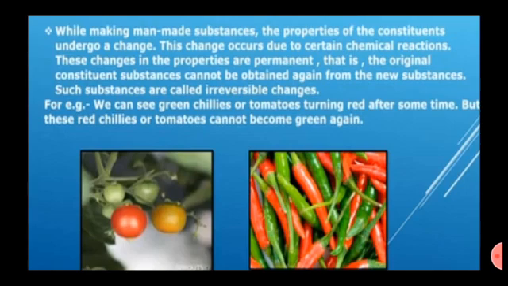In made substances, the properties of the constituents undergo a change. This change occurs due to certain chemical reactions. These changes in the properties are permanent. That is, the original constituent substances cannot be obtained again from the new substances. Such changes are called irreversible changes.